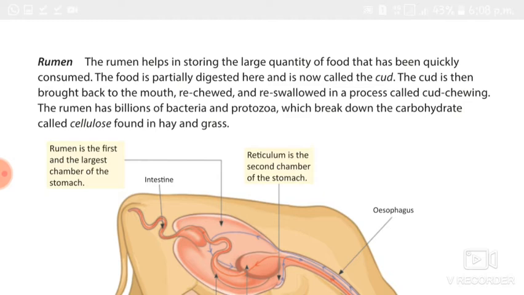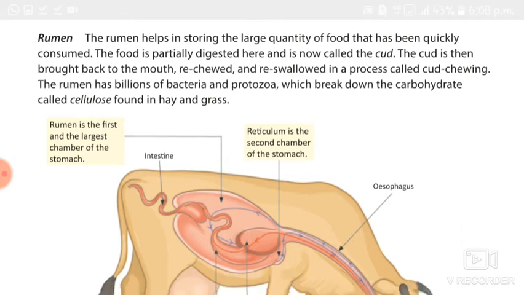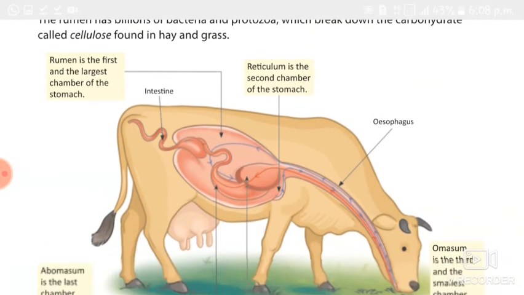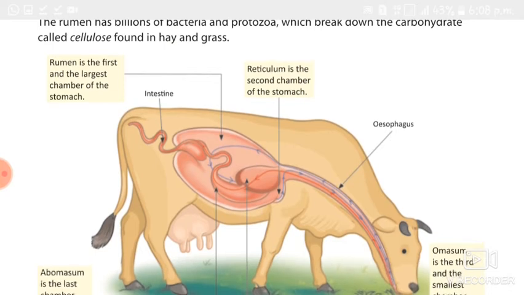It helps in storing the large quantity of food that has been quickly consumed. The rumen is the first chamber and it is the largest chamber. The food is partially digested here and it is now called the cud. You can see this picture, the rumen, the first chamber of the ruminant stomach. The food is partially digested here and it is now called the cud.